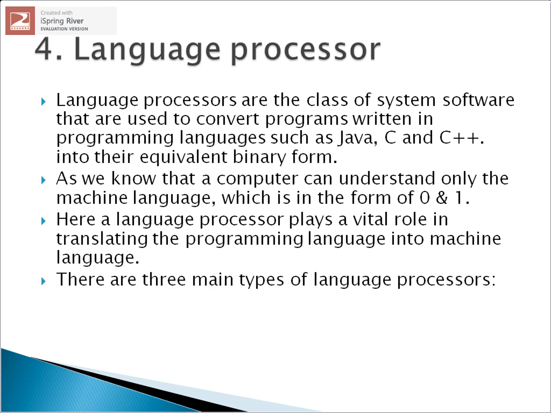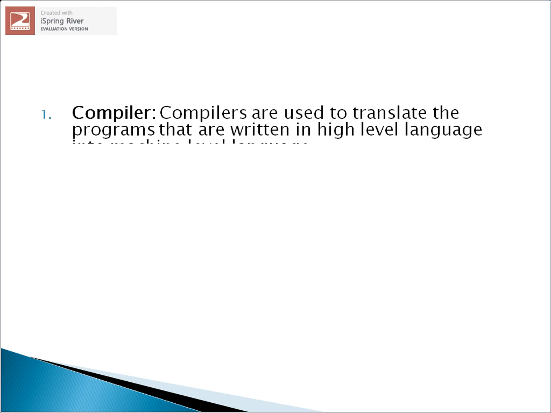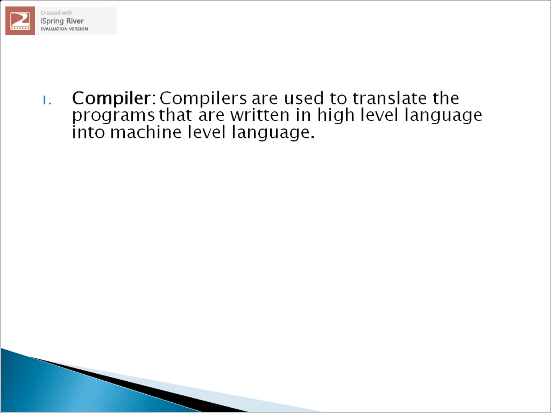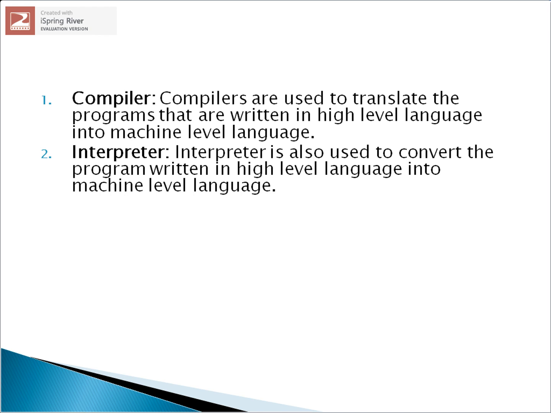There are three main types of language processor. First is compiler, second is interpreter and last is assembler. Now first we will discuss about compiler. Compilers are used to translate the programs that are written in the high level language into the machine level language.